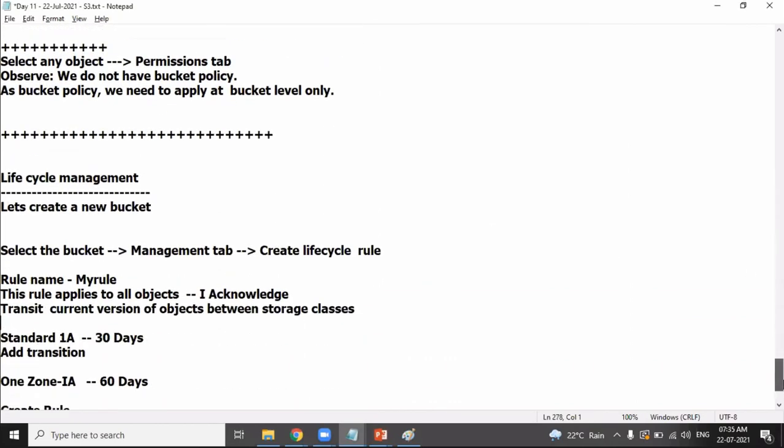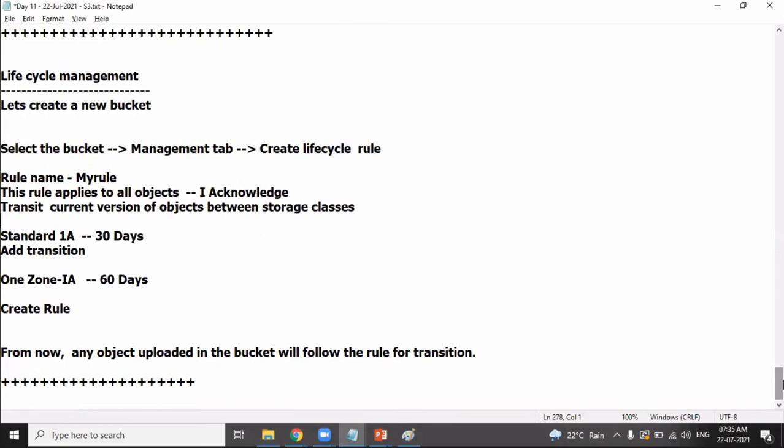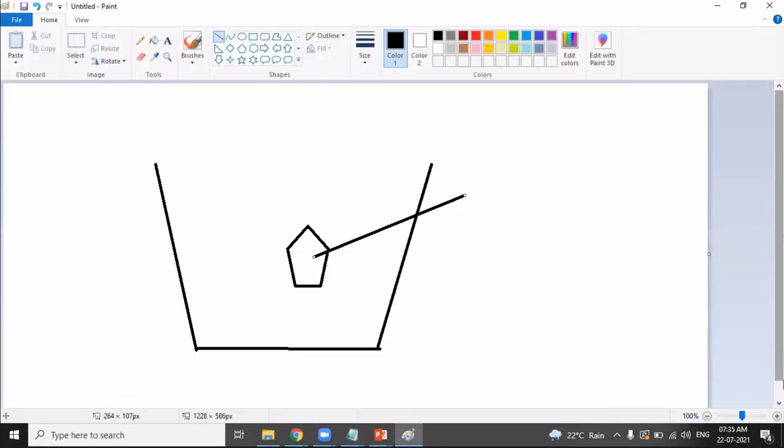Next, let's move on to lifecycle management. What do you mean by lifecycle management? I hope you remember, we can store the objects in different classes. We have discussed standard, one zone IA, intelligent tiering, glacier, deep archive. They are different storage classes. Obviously the performance depends on the storage class.